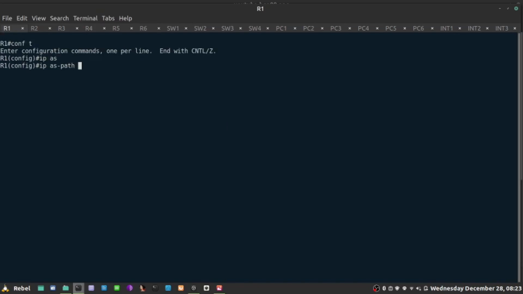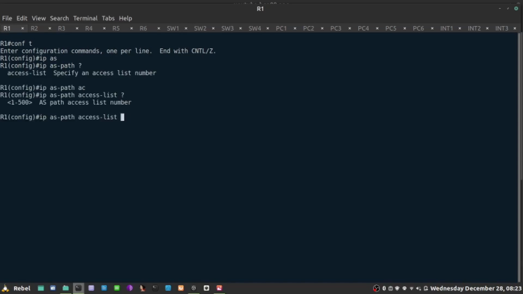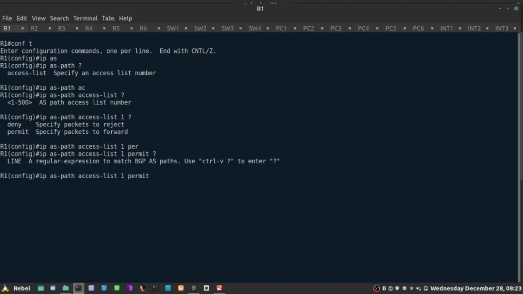It goes like this: ip as-path, question mark, access-list, and there's a number between 1 and 500. Let's go for number 1, and what follows is a permit or deny statement. That's something we already know how to do, permit, but here's the difference: a line regular expression to match BGP AS paths. If I want to enter something like a question mark for incomplete, I would have to use Control V to actually create a question mark. Otherwise, it's going to display my help.